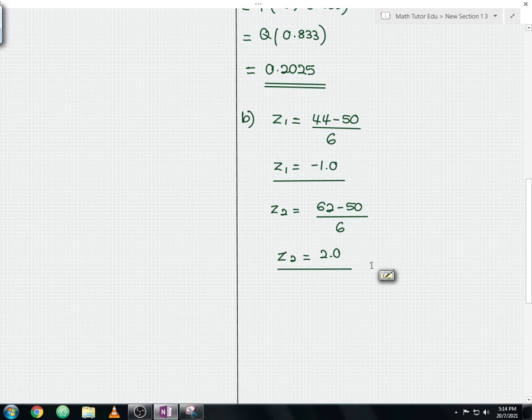Once you have calculated the respective z values, what you need to do now is sketch the bell curve. Please give me some time to sketch the bell curve.